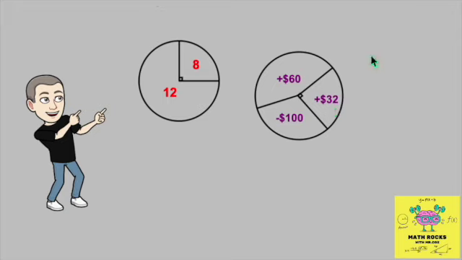Or over here, you land in either positive 60 or positive 32, or perhaps you lose $100 if you were playing this spinner game. But once again, what if you played this thousands of times? What would happen on average? And it's going to involve this idea called expected value. So stick around and you'll find out how it all works. Let's get it on!